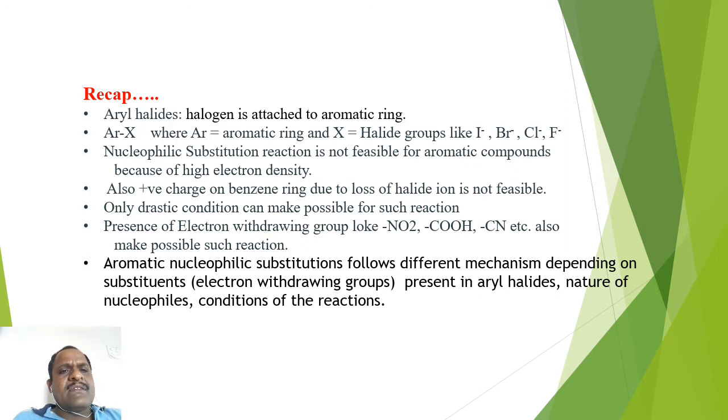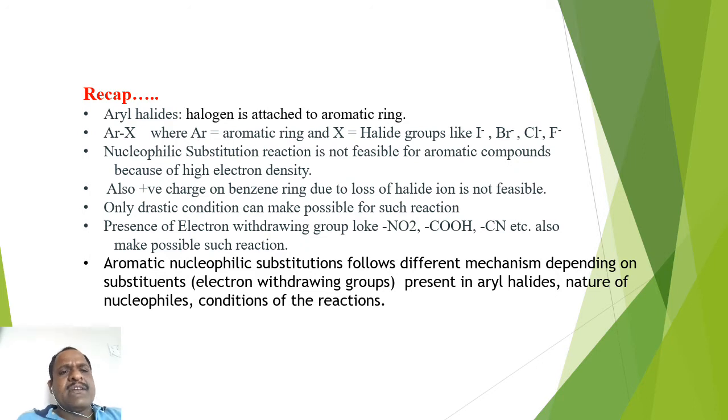Therefore in both cases, the attack of a nucleophile on the benzene ring and a positive charge on the benzene ring, both things are very difficult, that we had already discussed. That means here SN1 and SN2 reactions both are not going to work.